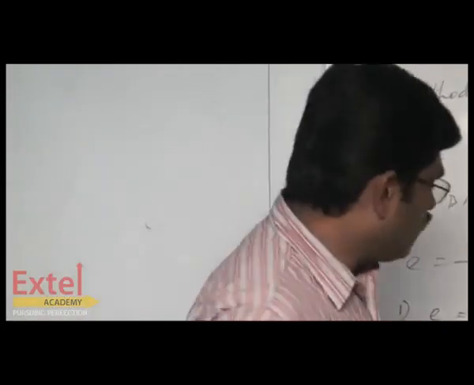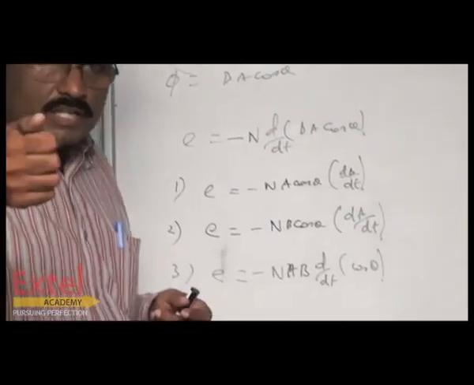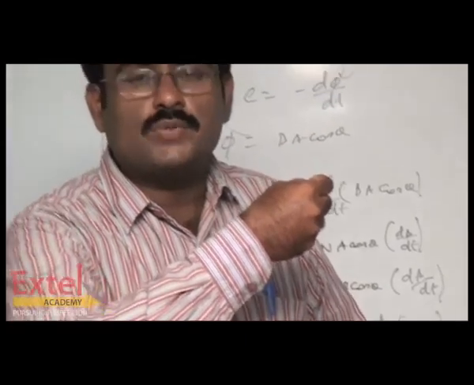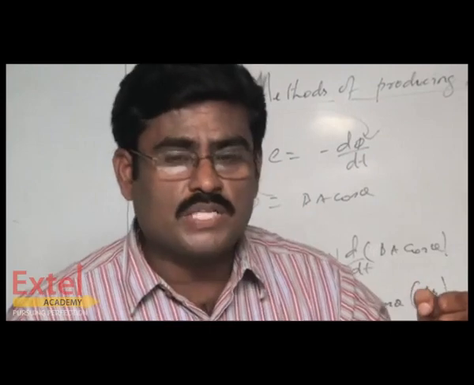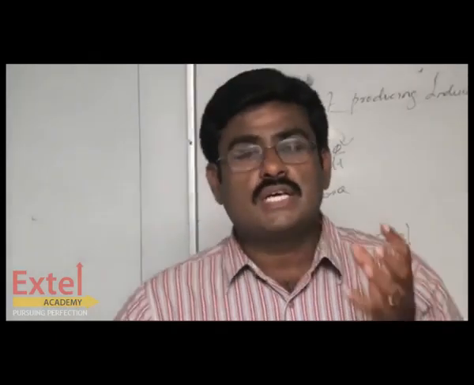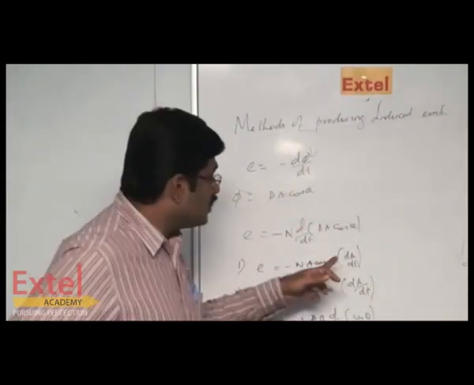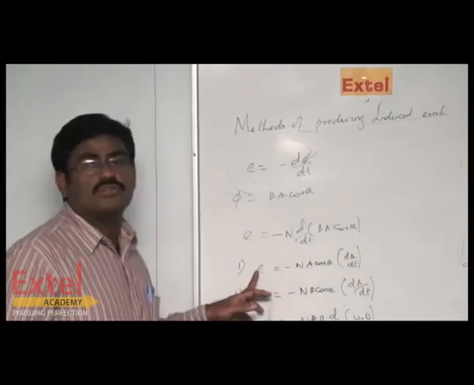Now we are going to see the first method, how the EMF can be induced by changing the magnetic field. I think I have already explained the coil and magnetic field experiment to prove that Lenz's law works based on the conservation of energy. I hope you remember that. By pushing the magnet downward, the magnetic flux enclosed by the coil is increased. By pulling the magnet upward, the flux covered by the number of turns of the coil is decreased. So the same experiment can be used for changing the magnetic field, so that in a closed circuit EMF is induced.